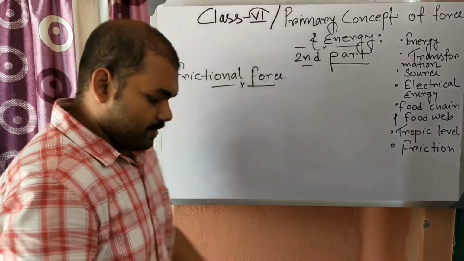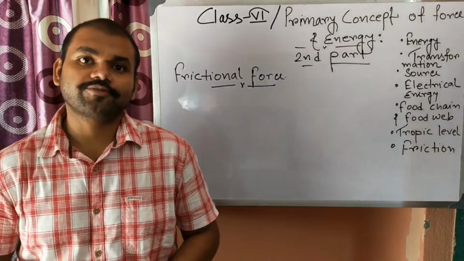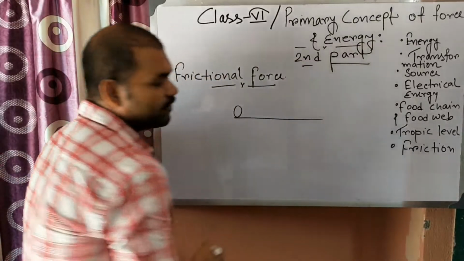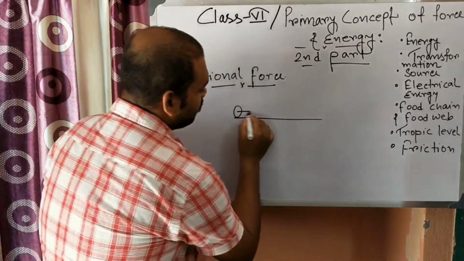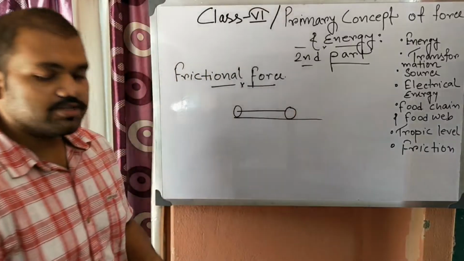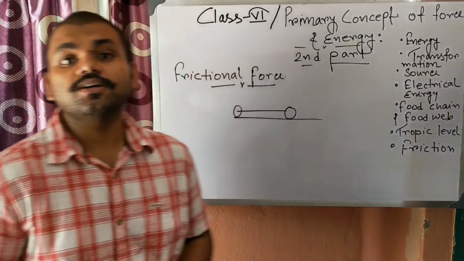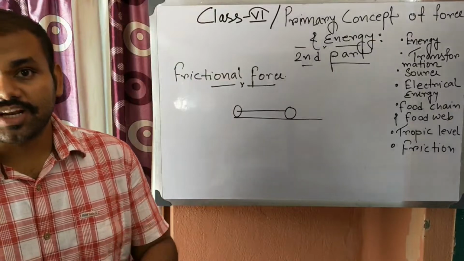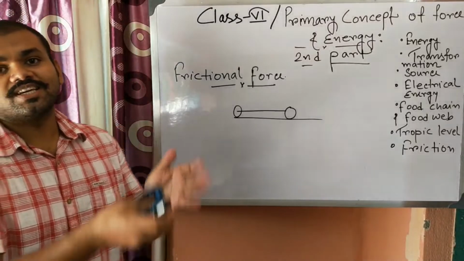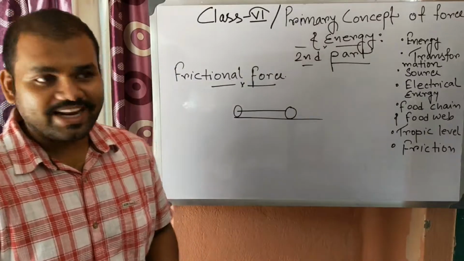Suppose you roll a ball on the floor. After some time what will happen? The ball will roll for a few seconds and cover a distance, and after a certain time the ball will stop moving. Why will the ball stop moving? Because of the frictional force. Frictional force is a kind of force which is applied in the opposite direction of the motion. Now what is the opposite direction of motion?